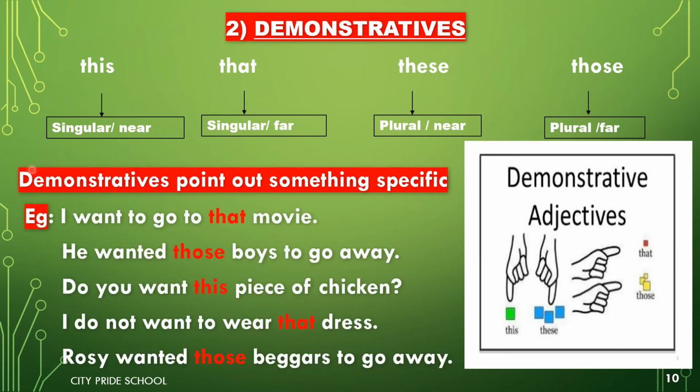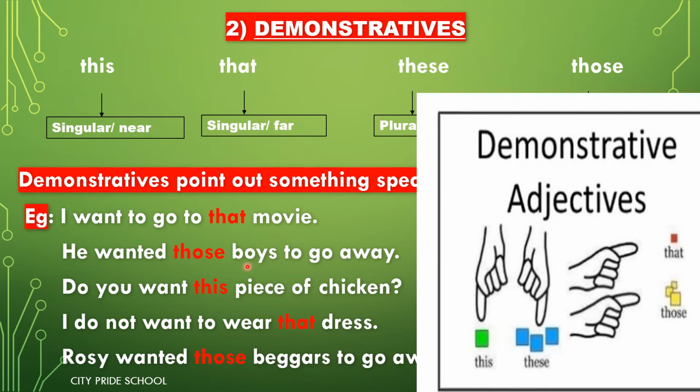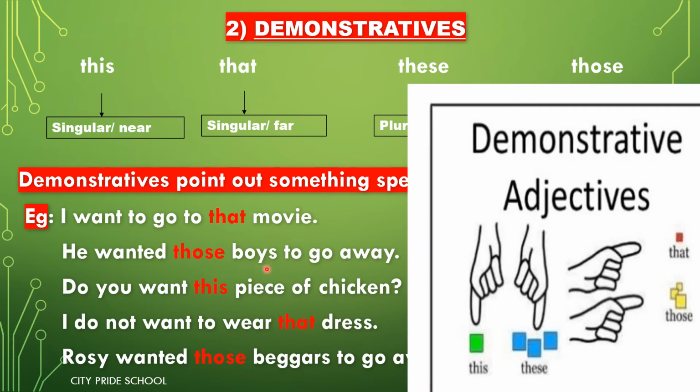Now here are a few examples to understand their correct usage. I want to go to that movie. Now movie is a singular noun, so we have used that. We wanted those boys to go away. Now boys is a plural noun, so those is a demonstrative here. Do you want this piece of chicken? So piece is a singular noun, so we will use this before it.